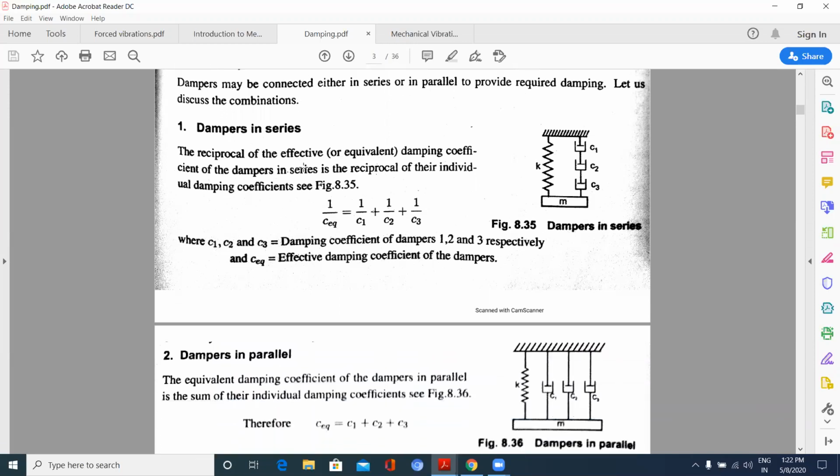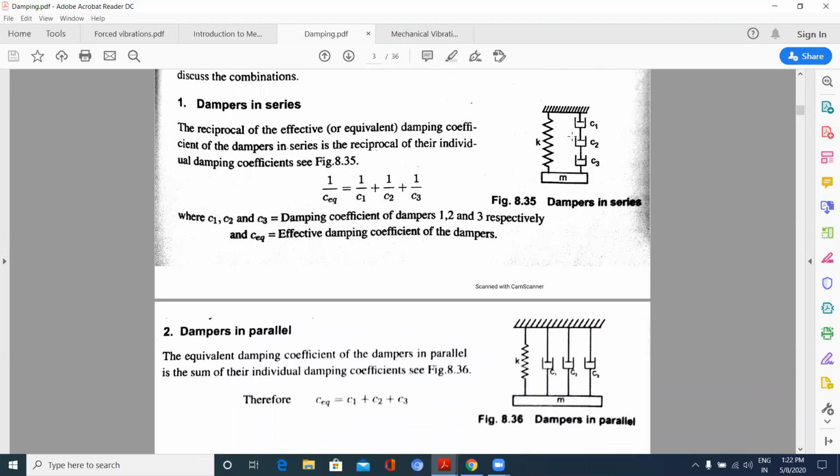Now, when the dampers are connected in series, the resultant damping of these three dampers C1, C2, C3 is given by 1 by CEQ, the equivalent or effective damping, is equal to 1 by C1 plus 1 by C2 plus 1 by C3.